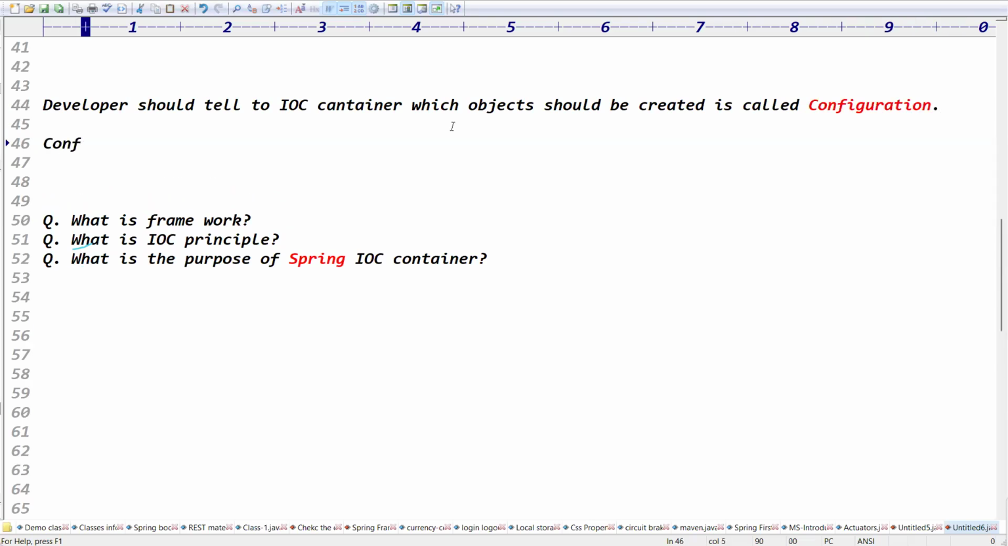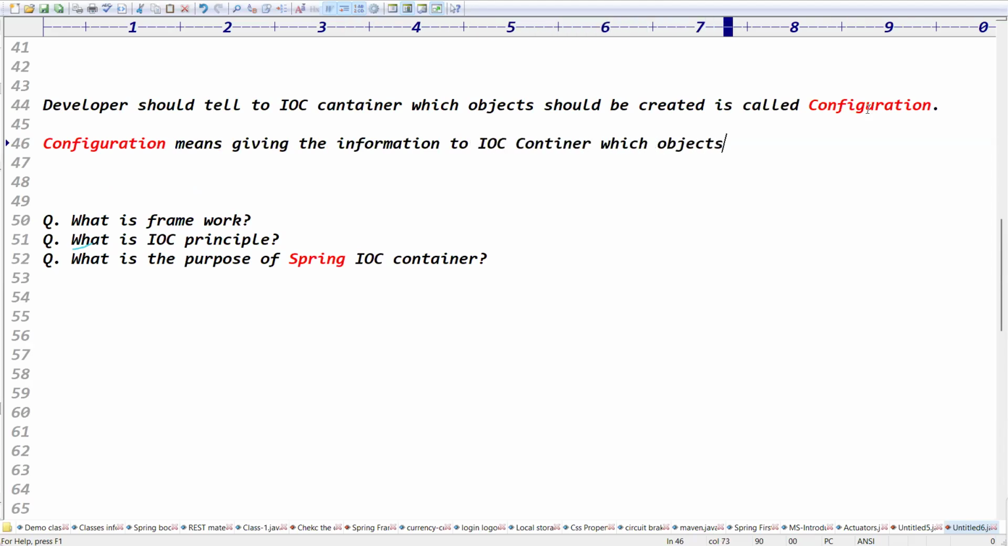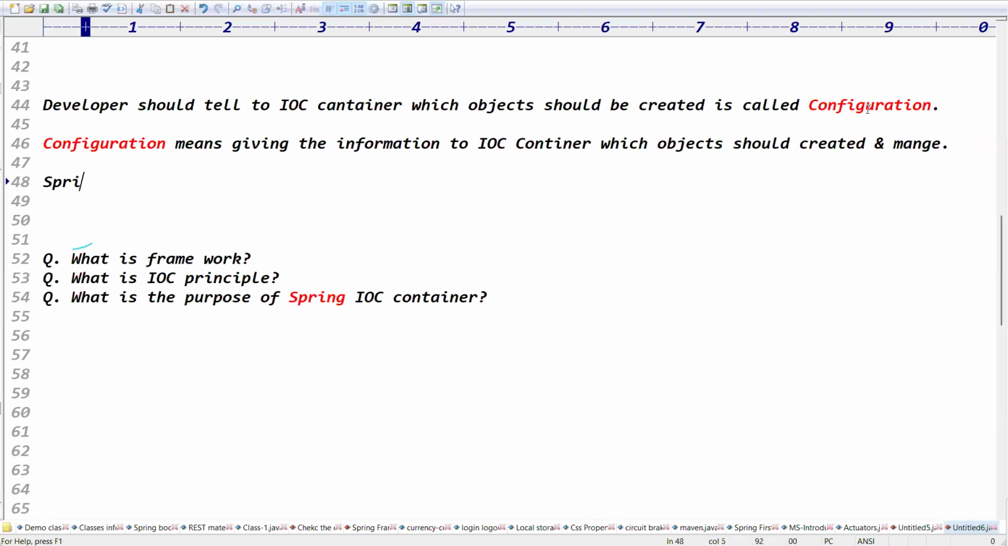Exactly. Configuration is nothing but giving the information to whom? Tell me guys, configuration means what? Giving the information to the framework, the IOC container, about which objects should be created and managed. That is configuration, guys. In Spring, we have three types of configurations. There are three ways we can give the information to the IOC container. That is called Spring configurations.